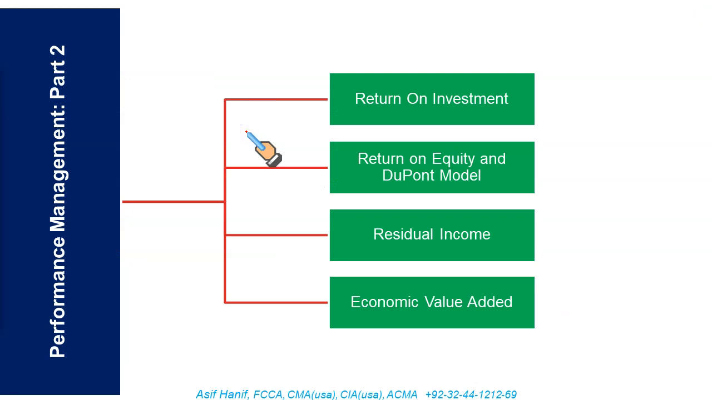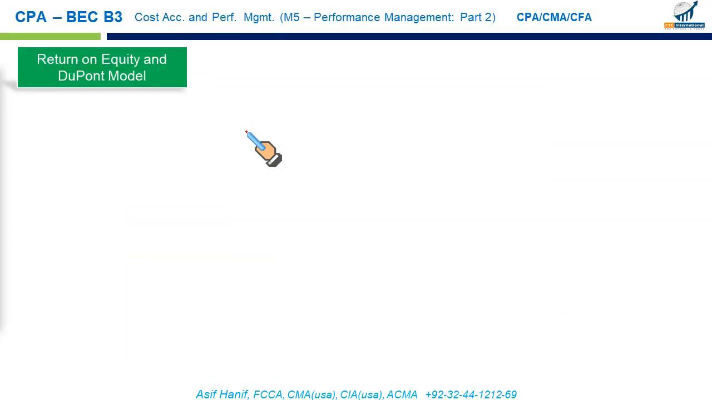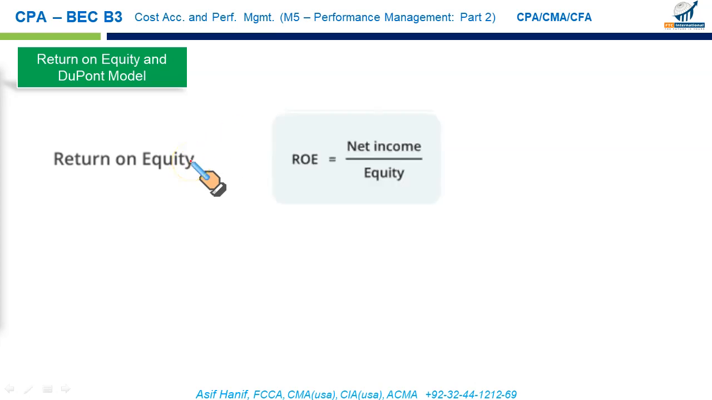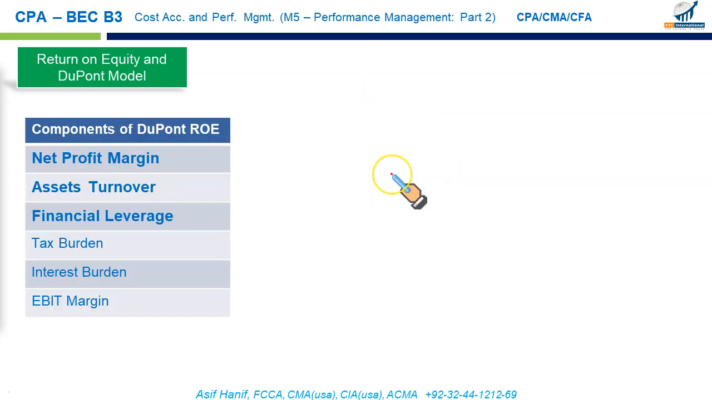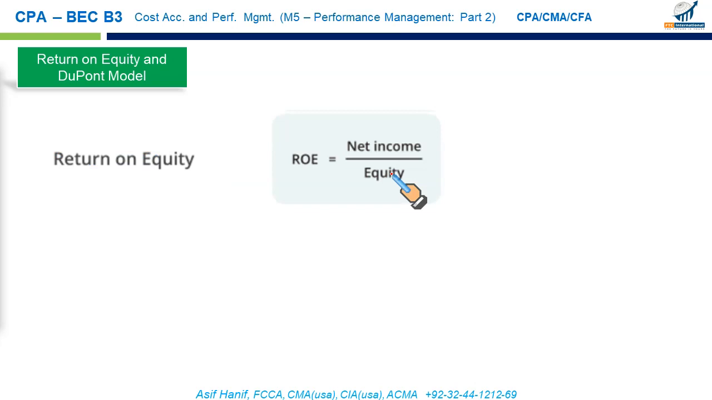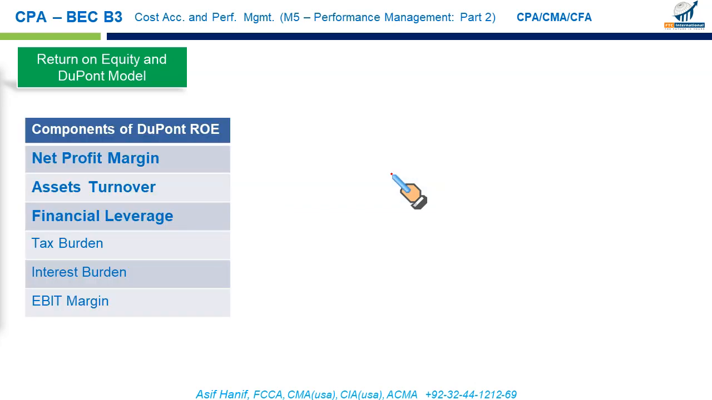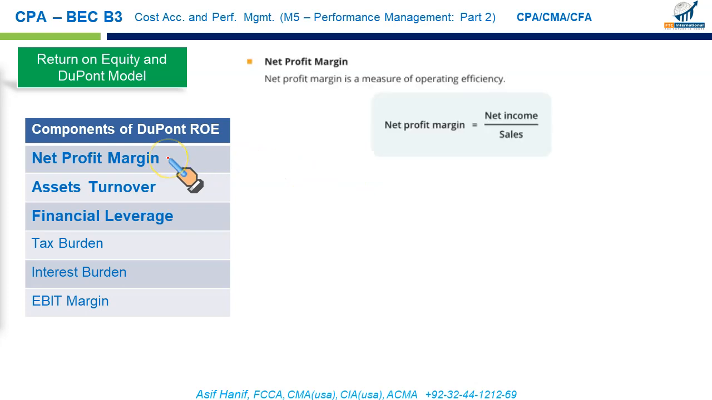Next is the return on equity and DuPont model. Return on equity is a critical measure. This is how we calculate return on equity, net income upon equity. Ideally, you should take average equity, but if the ending numbers are given on the balance sheet in the question, just take net income upon equity. So we can extend this return on equity formula by breaking it down into its components. Let us discuss these one by one. Net profit margin, we know net profit margin is net income upon sales.